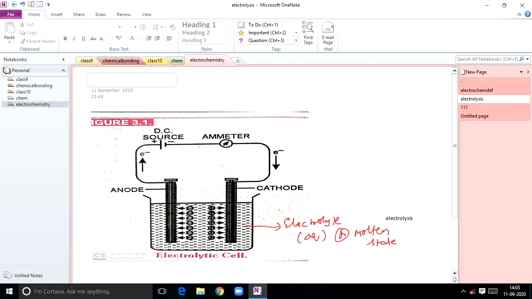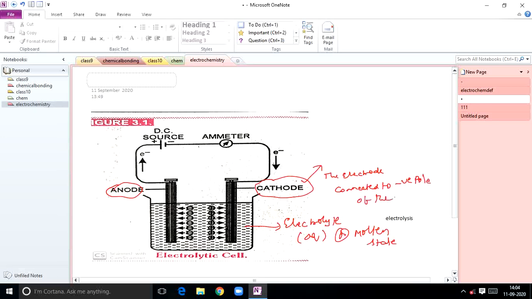Here the two electrodes are named: one is called the anode, and the other is called the cathode. What is meant by a cathode? How can you define the cathode? The electrode connected to the negative pole of the battery is called the cathode.